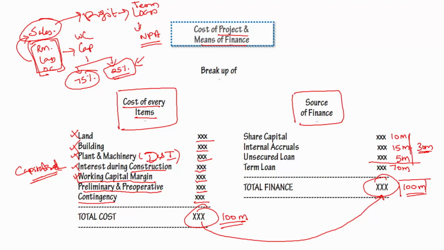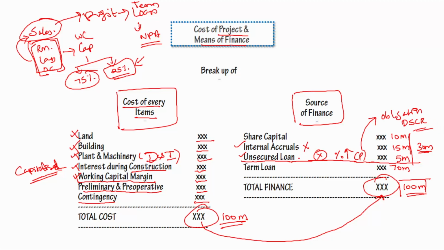And here the techno-economic viability team will have their opinion on this. They may say that they are not going to accept this, because this unsecured loan comes with a higher interest rate. Even though it is coming from promoters, this is also creating an obligation, and it will also have an impact on what is known as DSCR, debt service coverage ratio.